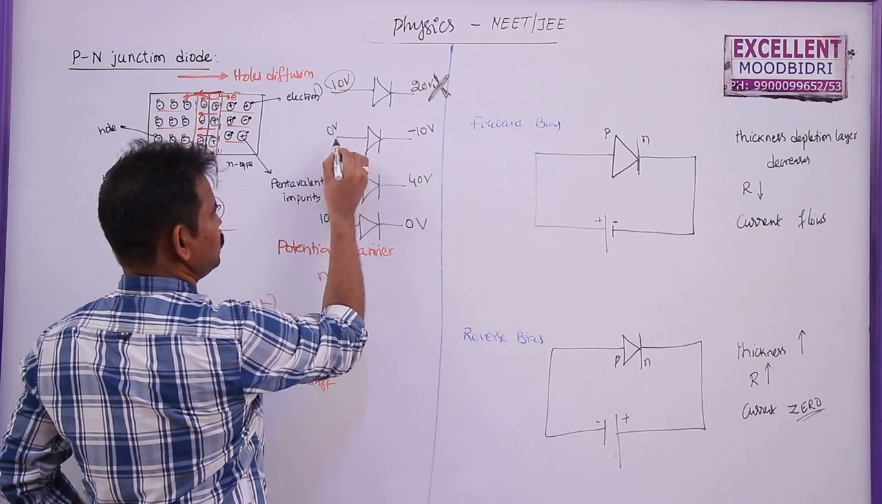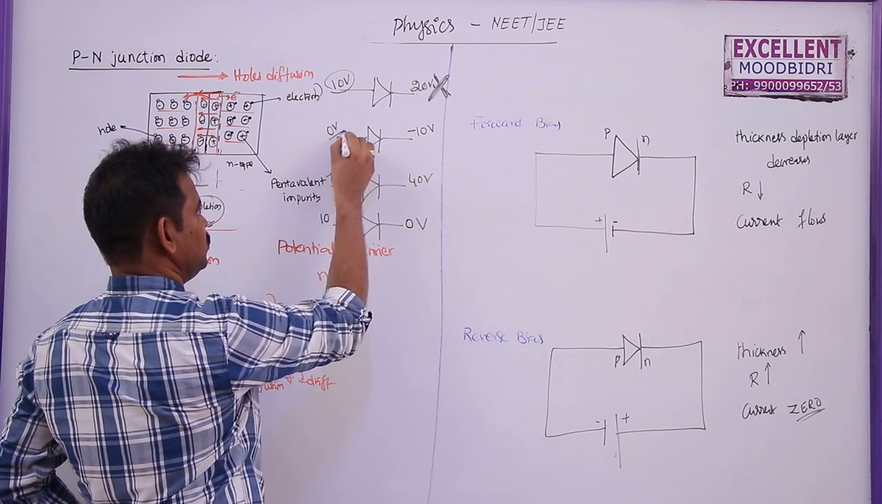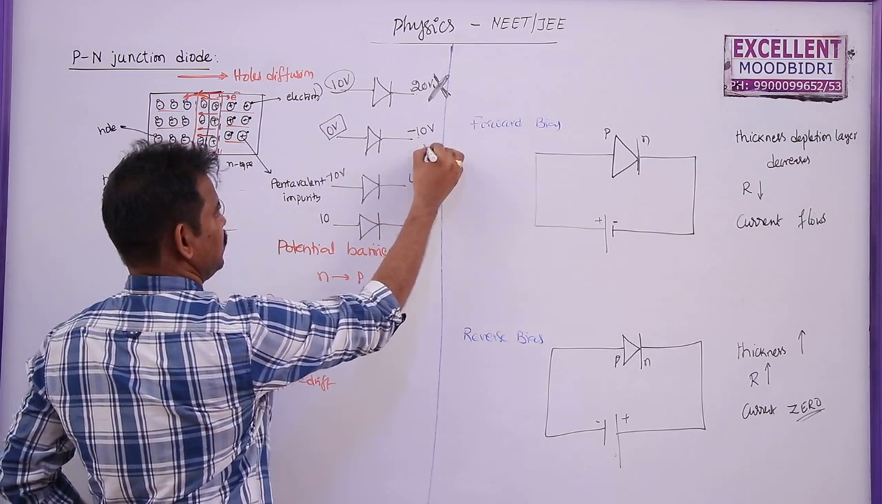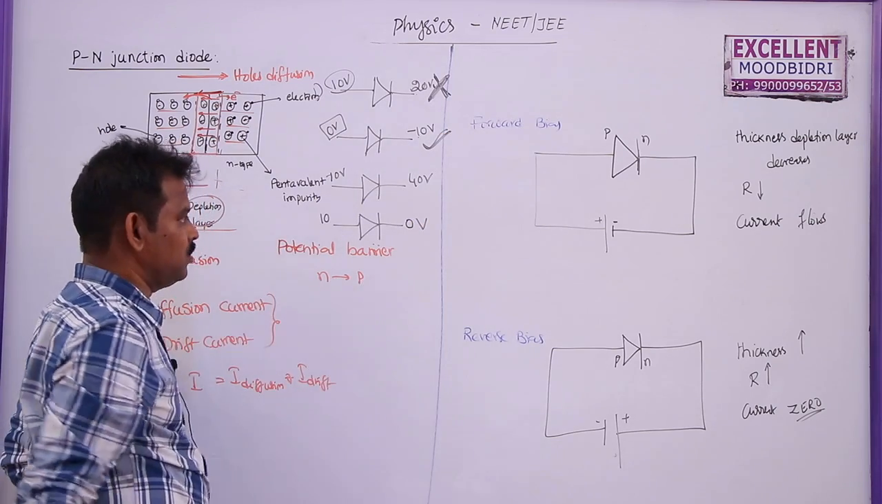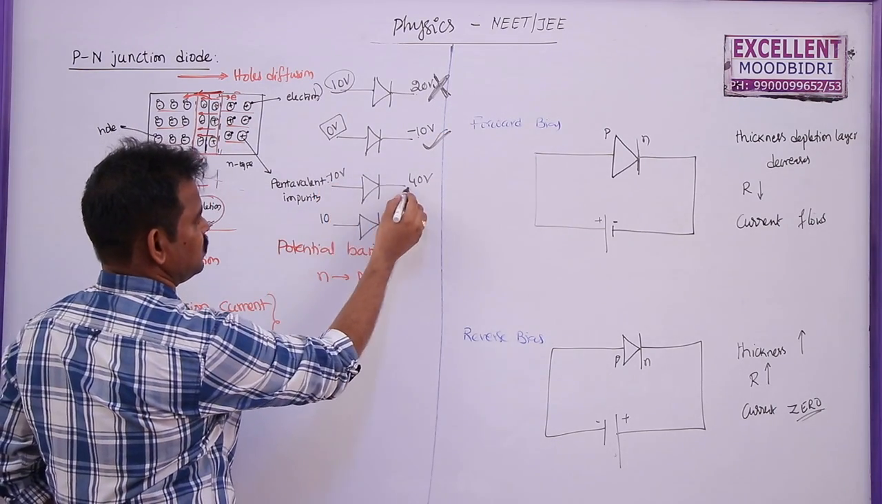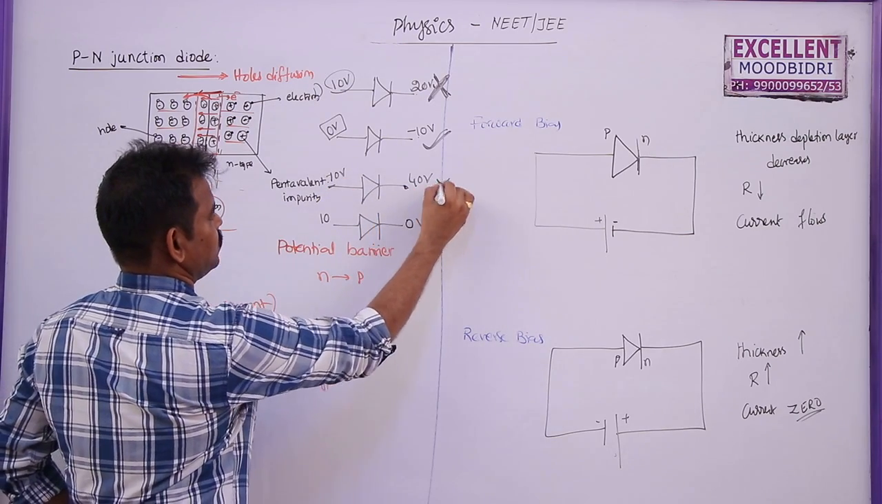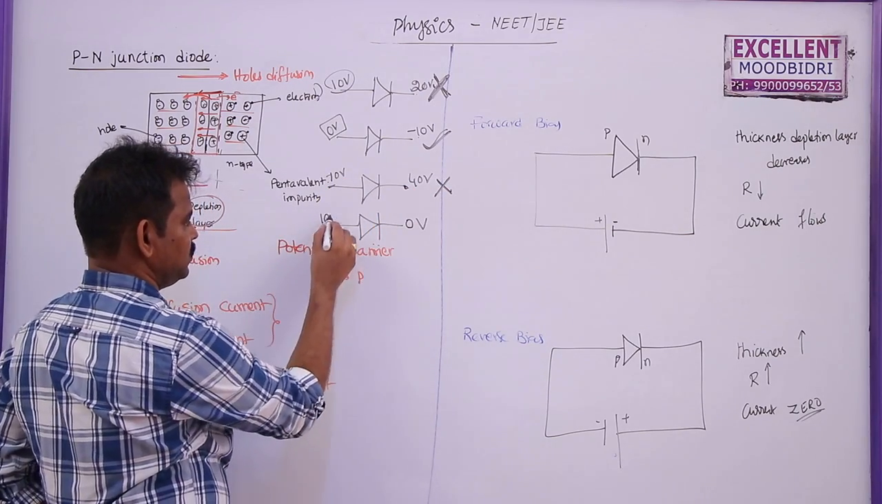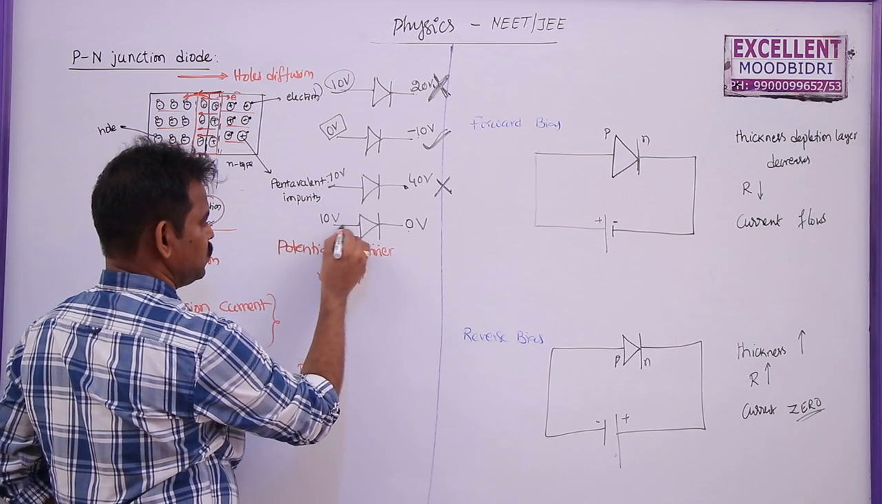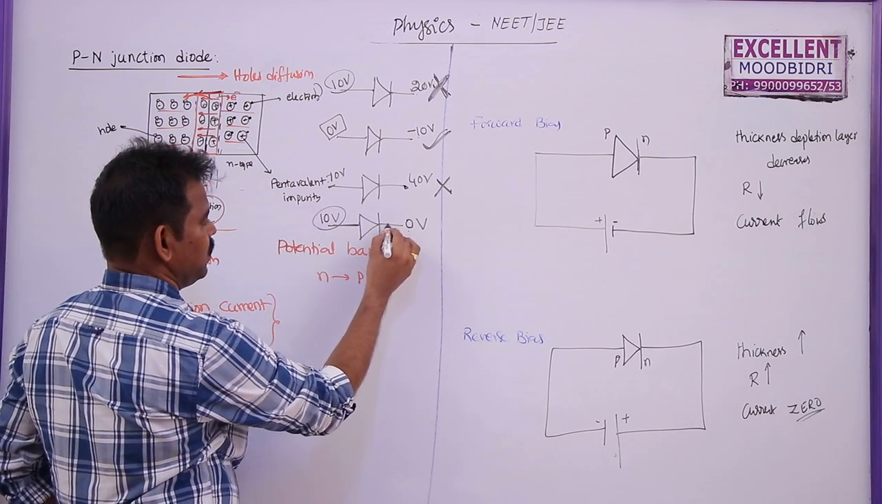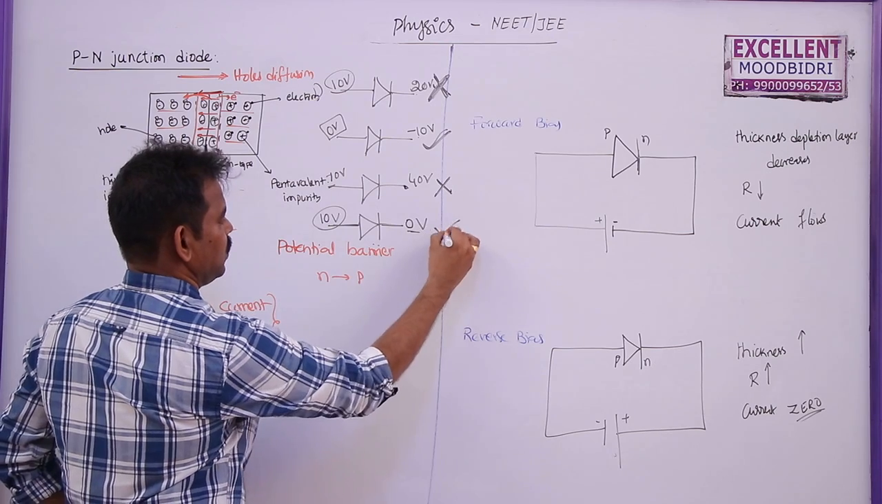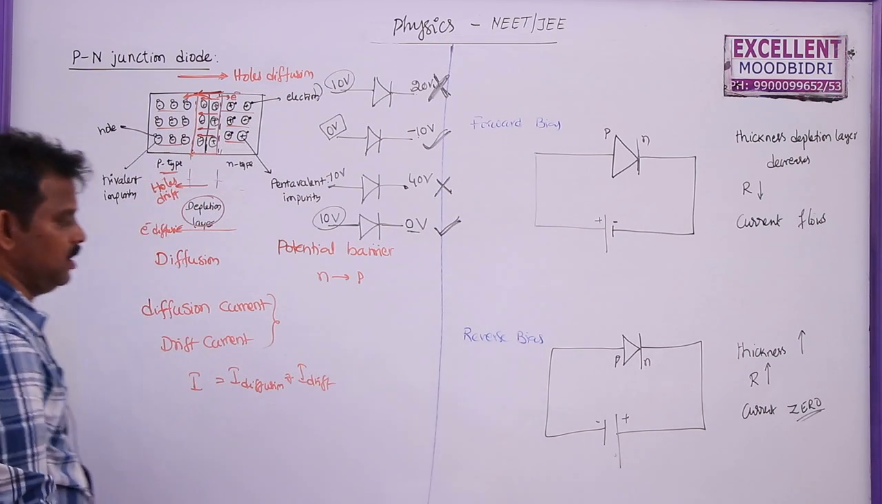Here this is 0, this is minus 10. So 0 is bigger than minus 10, so this is the forward bias connection. Similarly here this is minus 10, this is 40. So low potential, this is high potential. This is also not forward bias. Here this is 10 volts and 0 volts. So P is connected to high potential, N is connected to low potential, and this is also forward bias.